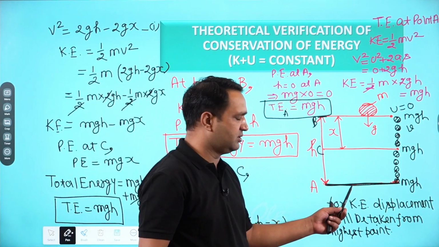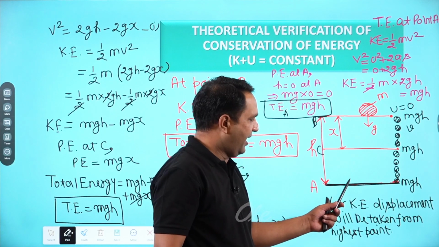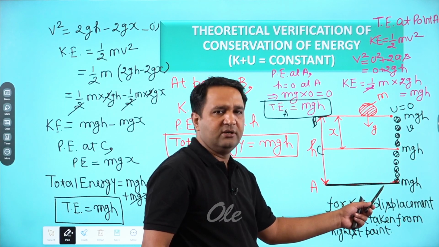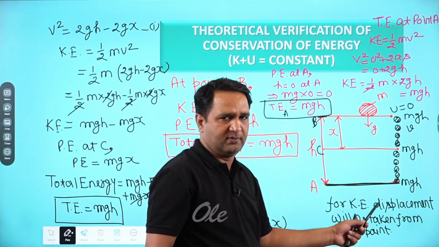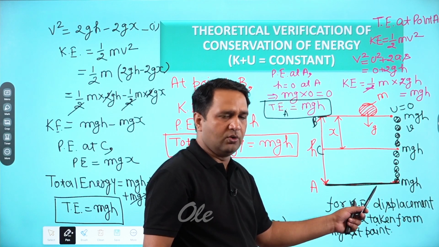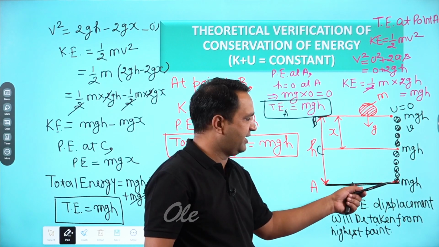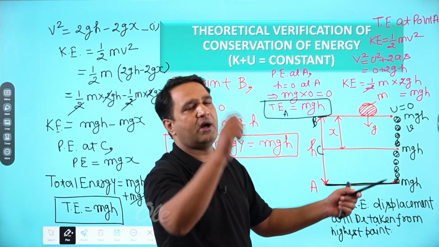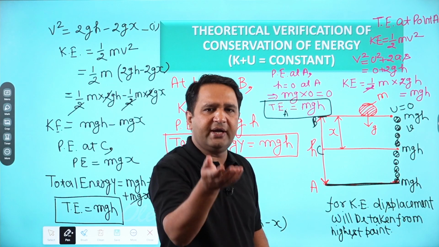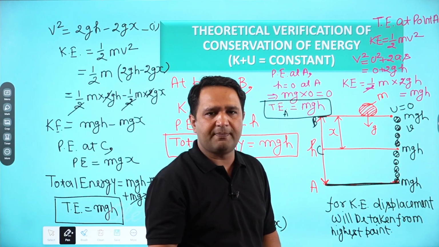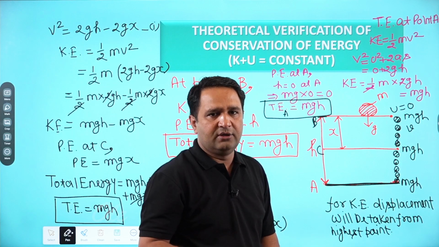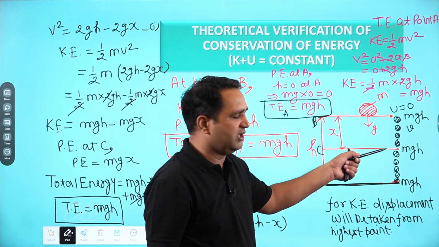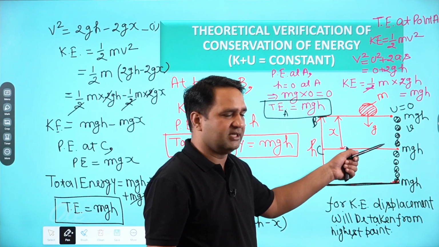Here the potential energy is 0, right? And the kinetic energy is maximum. When the ball is dropped, the kinetic energy will be maximum because velocity will be maximum. As we move up, the potential energy is increasing and kinetic energy is decreasing. When we throw a ball upward, its velocity continuously decreases due to the force applied by the Earth's gravity, due to which there is a retardation. So its kinetic energy is continuously decreasing while potential energy is increasing.